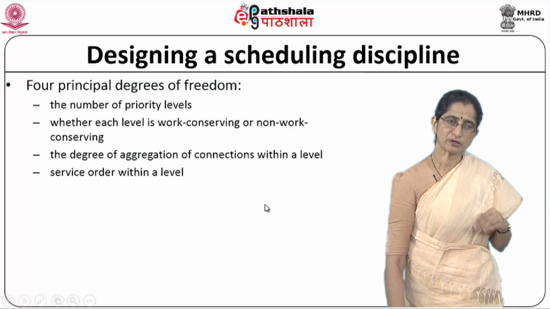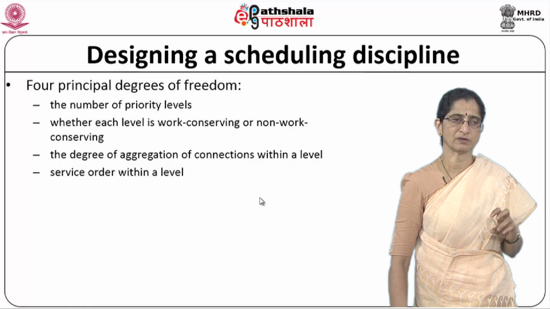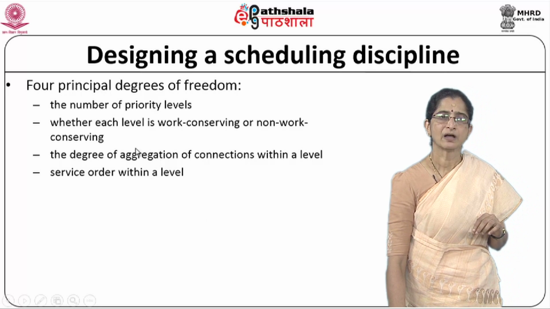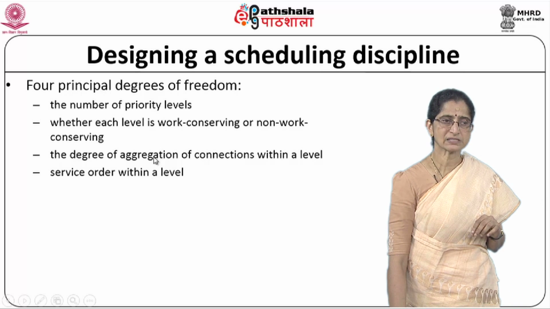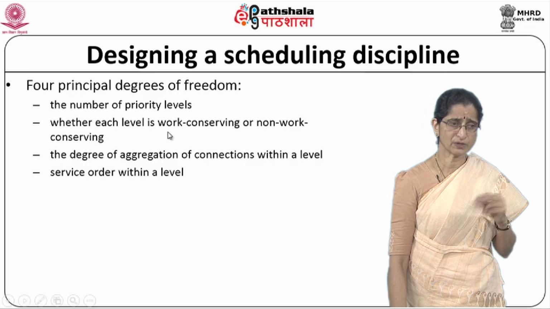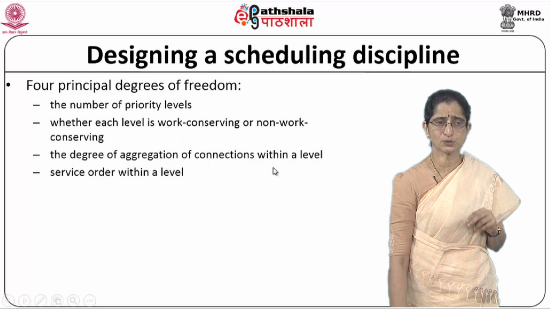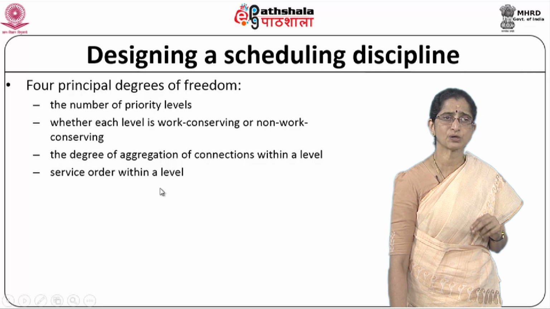When we talk of designing a scheduling discipline, there are 4 principal degrees of freedom that we normally look at. One is the number of priority levels. Second is whether each level is work conserving or non-work conserving. Third is the degree of aggregation of connections within the level, and fourth is service order within a level.